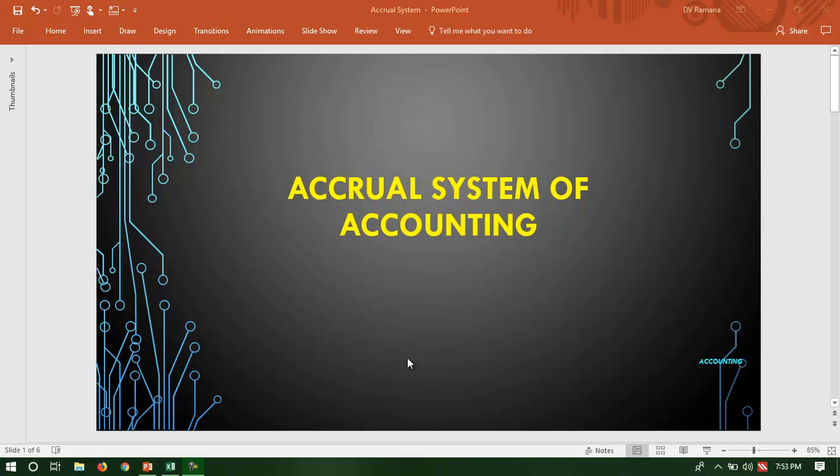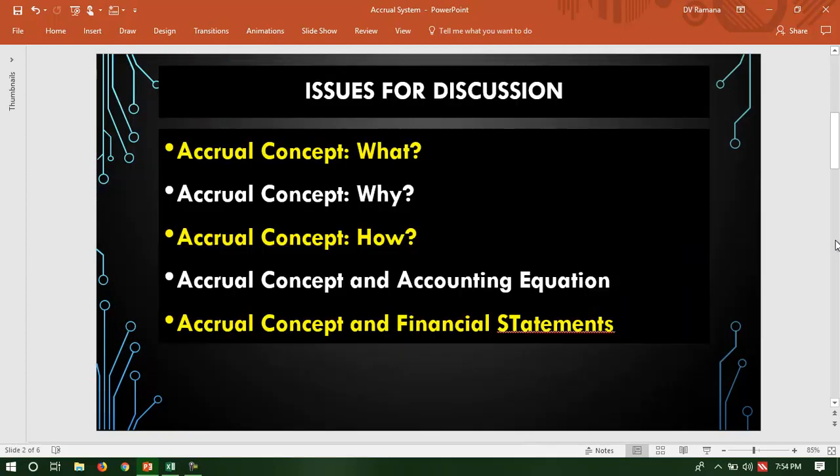The focus of this particular presentation is to understand one of the important concepts of accounting called accrual concept of accounting. When we say accrual concept of accounting, some questions normally come to mind. What is accounting accrual concept? Why? And what is the relevance of this accrual concept? How does this accrual concept affect the financial statements and accounting equation?